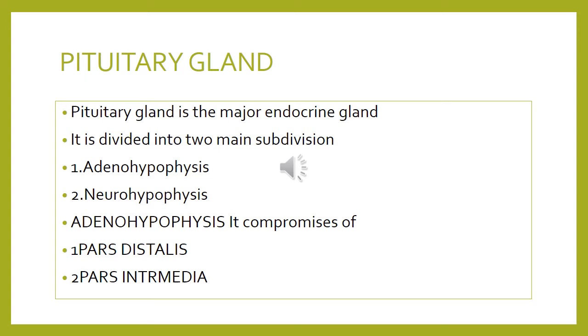An extension of the pars distalis is called the pars tuberalis, which surrounds the infundibulum. Posterior to the fissure lies the pars intermedia, which is part of the adenohypophysis. It develops from the posterior wall of the Rathke's pouch and exists as a thin cellular partition between the pars distalis and the neurohypophysis.